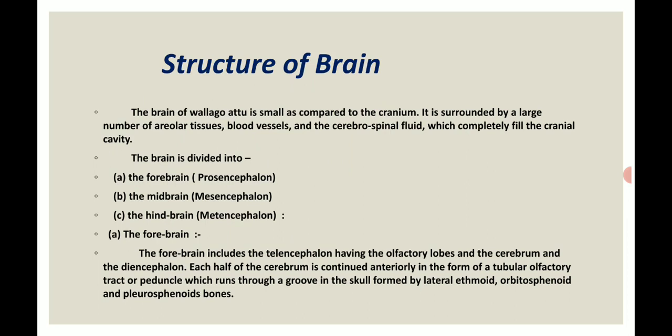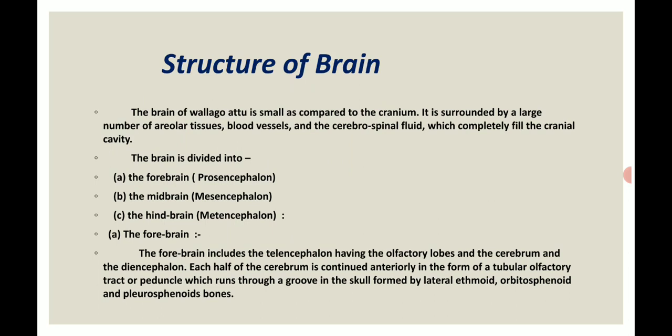It is surrounded by a large number of areolar tissues, blood vessels and cerebrospinal fluid, which completely fill the cranial cavity. The brain is divided into 3 parts: the forebrain, prosencephalon, then the midbrain, mesencephalon, and the hindbrain, metencephalon.